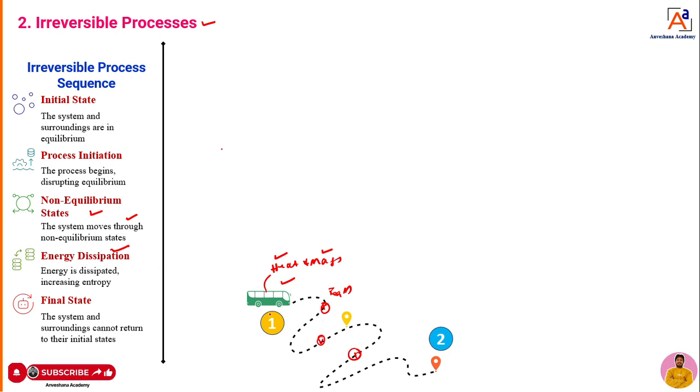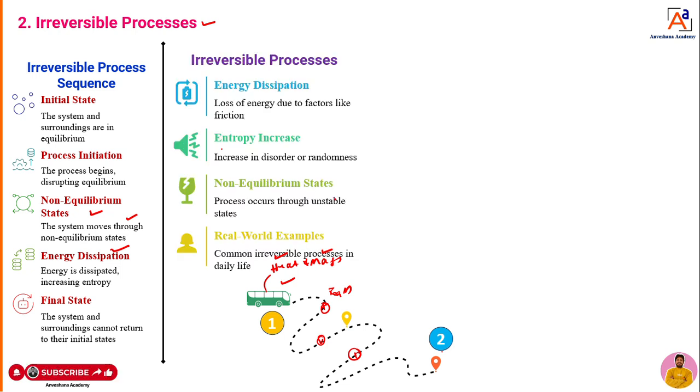Then it will reach from point 1 to the final state. Again, it will come back from 2 to 1. Again, it is going to attain non-equilibrium. Then some amount of heat is getting transferred to the surrounding. That means it is going to leave some traces on the surrounding. If it's so, that process we can call an irreversible process, dear students.